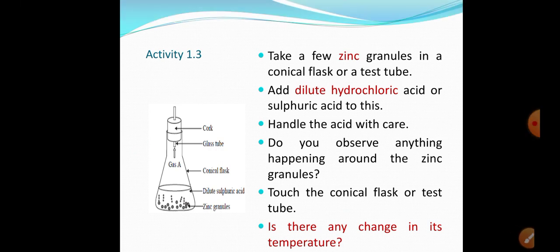Now let us take an example of the third activity. Take a few zinc granules in a conical flask or a test tube. Add dilute hydrochloric acid or sulfuric acid to this. Handle the acid with care. Do you observe anything happening around the zinc granules? Touch the conical flask or test tube. Is there any change in its temperature?